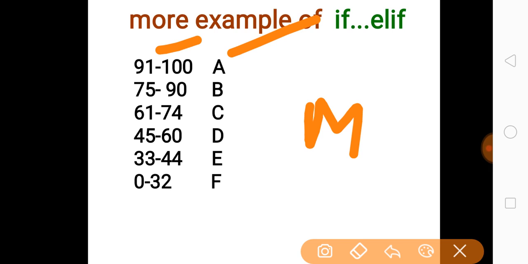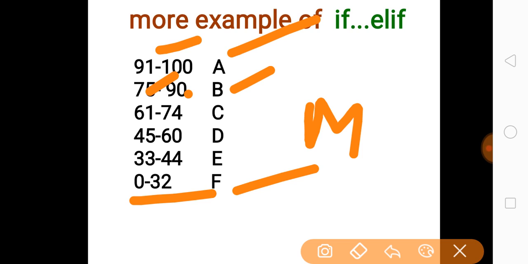That means if your marks are between 91 to 100, you have secured grade A. And if you secured marks between 75 and 90, you will get grade B. All the other grades you see in the table work the same way. And if the marks are between 0 to 32, you will get F grade. So to implement this program, we can use the if elif statement.